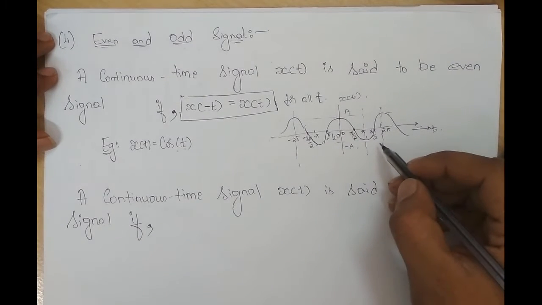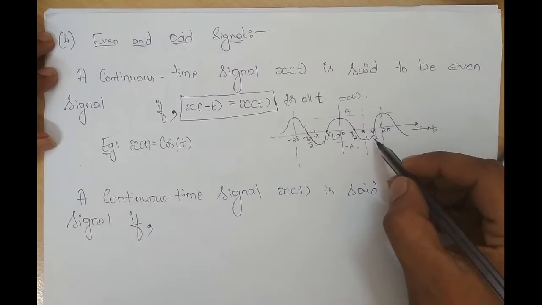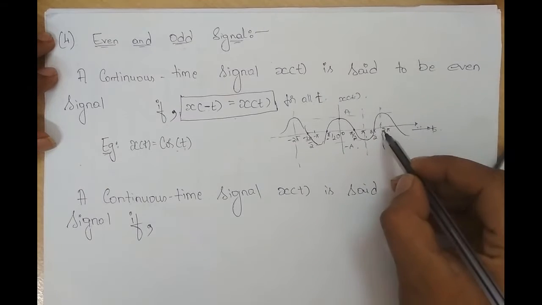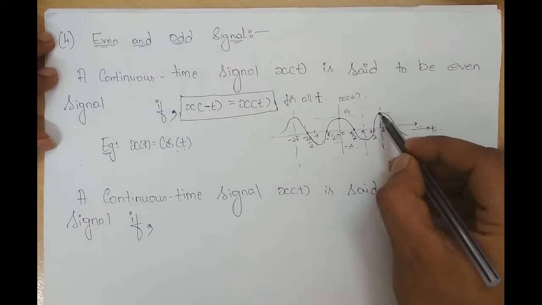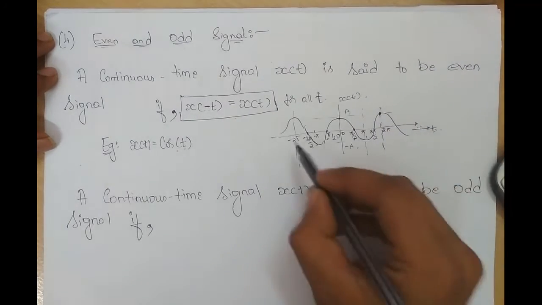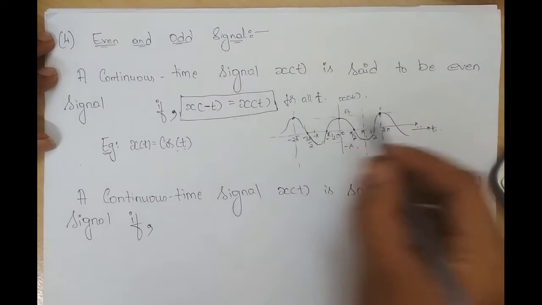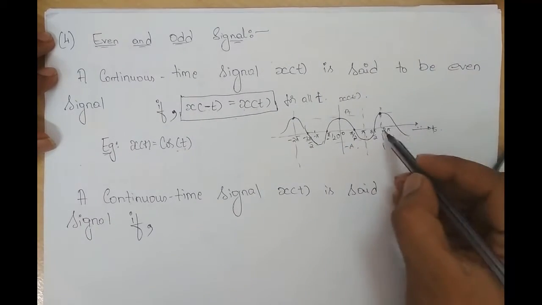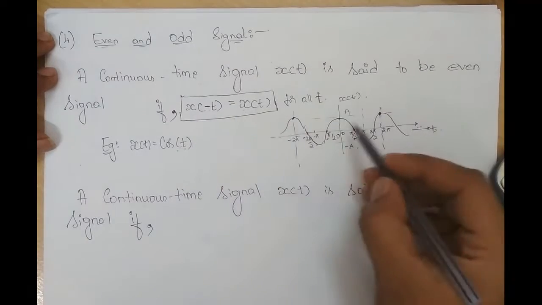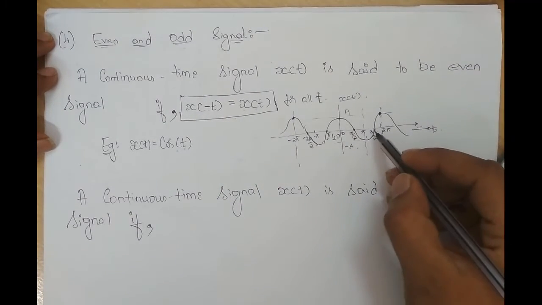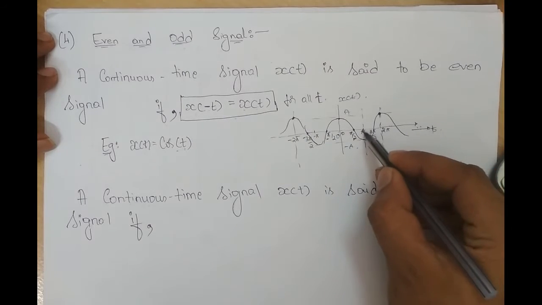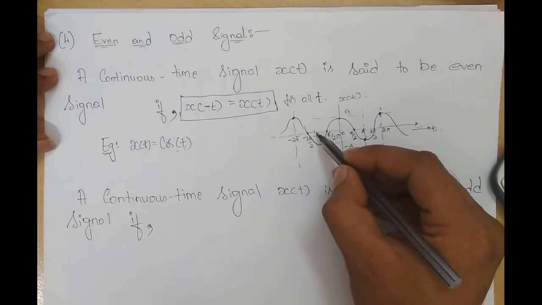Okay. So whatever amplitude I have at time t equal to 2 pi, I should have the same amplitude at time t equal to minus 2 pi, right? So x of t should be equal to x of minus t, right? Similarly, you take any point in t, say x at t equal to pi, the amplitude I have should be the same as at t equal to minus pi.